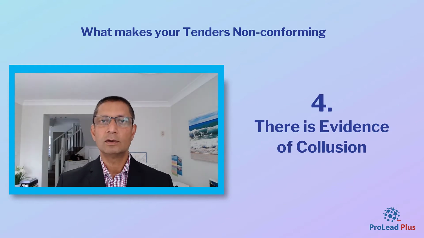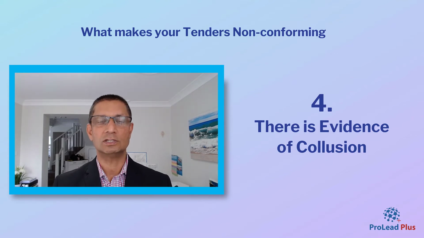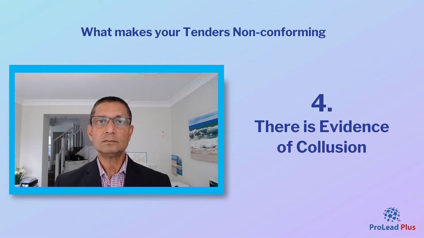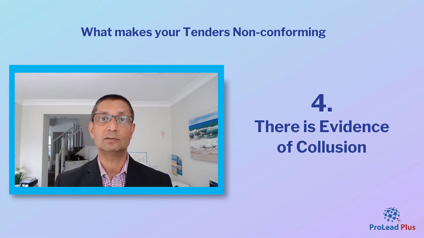And number 4, when there is evidence of collusion. Collusion is when 2 or more tenderers get together and collude over the terms or conditions of the tender or the pricing of the tender, where they can say that we can both bump up the price and either one winning would get a higher margin out of council. So if there is evidence of collusion and if 2 tenderers have colluded, either one of them or both of their tenders could be regarded as non-conforming.